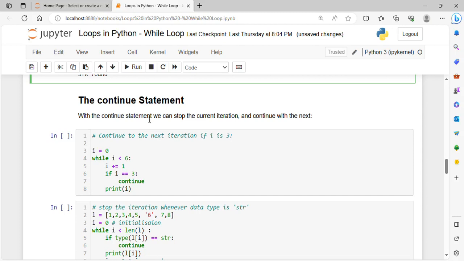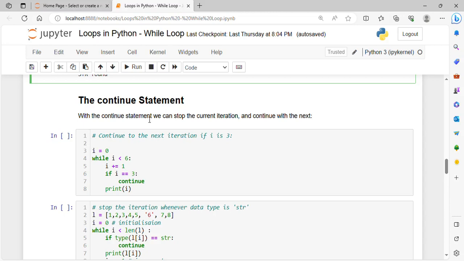Now let's move towards the continue statement. A continue statement is similar to break, but the only difference is that it will not stop the further iterations, it will just stop the current iteration. Whatever the condition, for that condition the current iteration will stop and further iterations will continue. So that's why it is called the continue statement. Further iterations will be continued as normal.